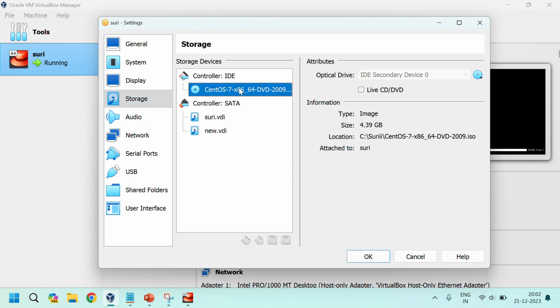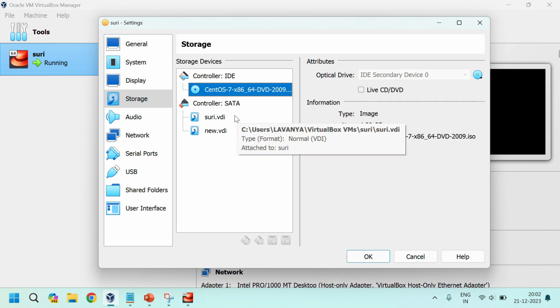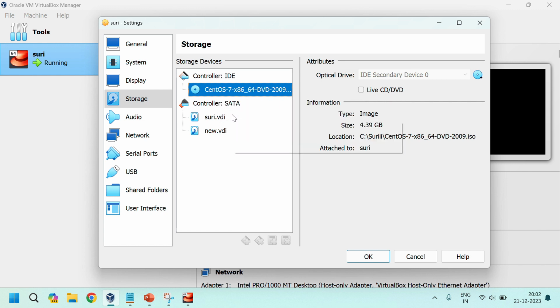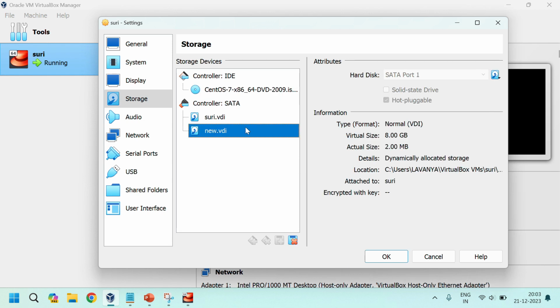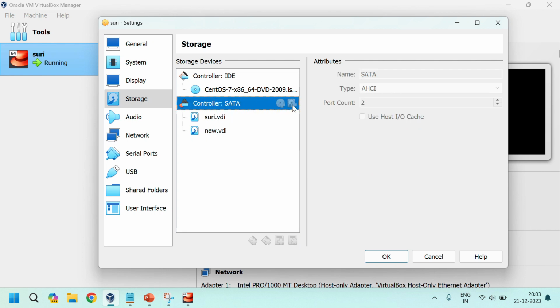In storage, you need to map the ISO image to this controller. For the controller data, you need to add one hard disk. Click on add hard disk.